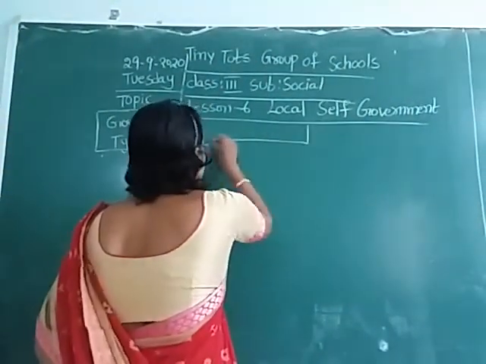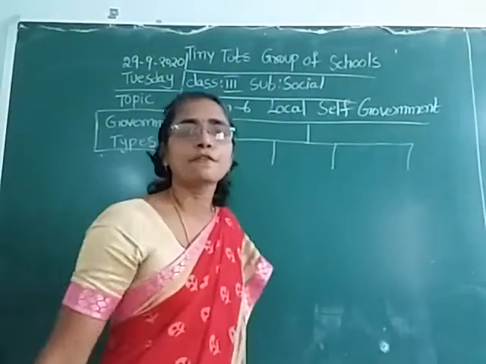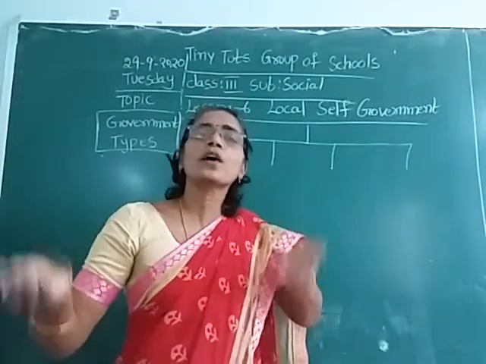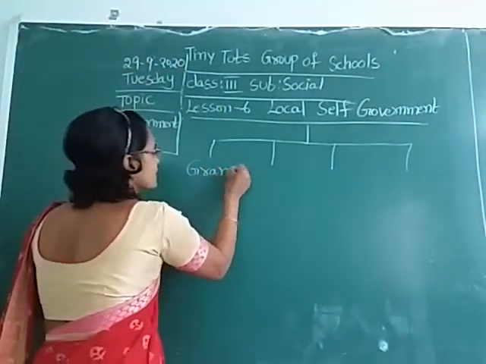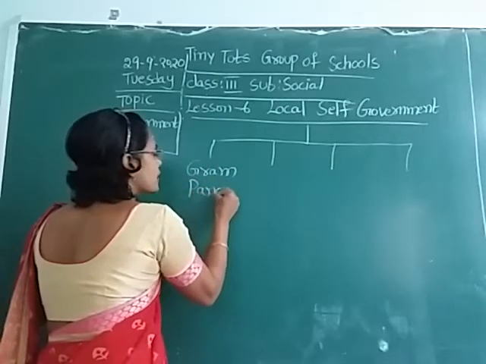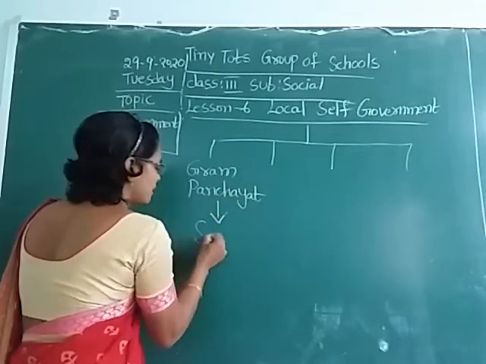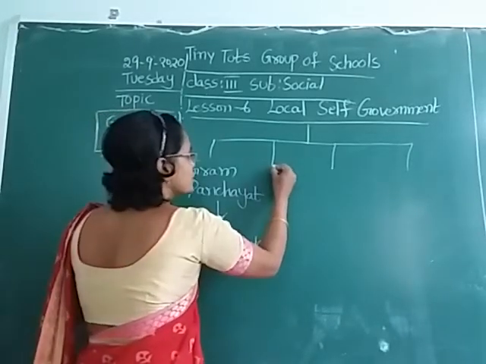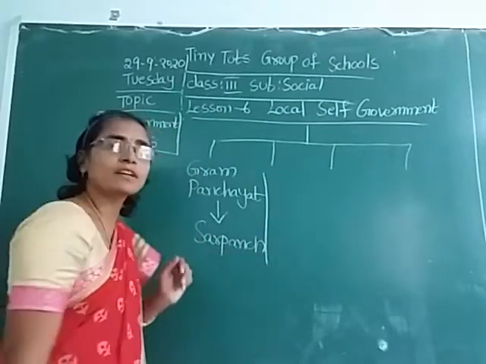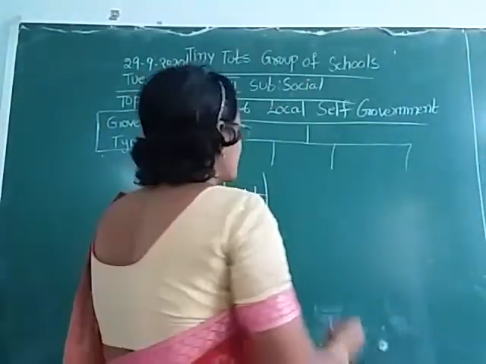Okay, now I will explain locals. What are the parts in local self-government? From village level, from lower level we will start. This is a Grama Panchayat. Who is the authority of Grama Panchayat? Sarpanch. Second one, Nagara Panchayat.